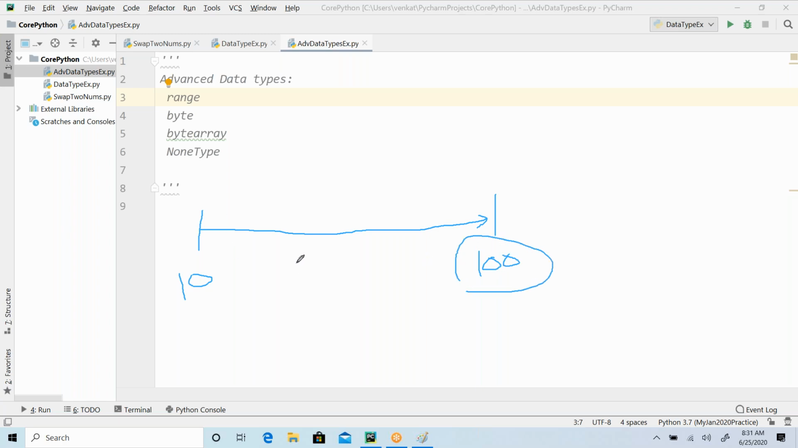So between two values, right? The name itself says that range is going to organize the numbers in between two values. That's the simple idea. We'll understand that.